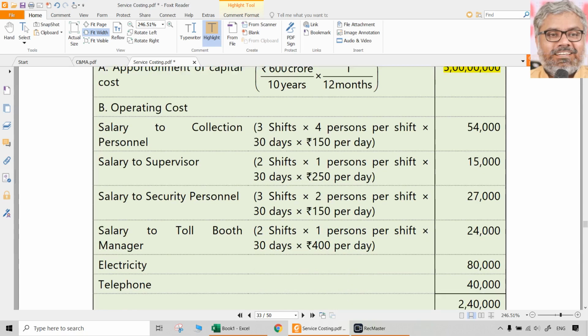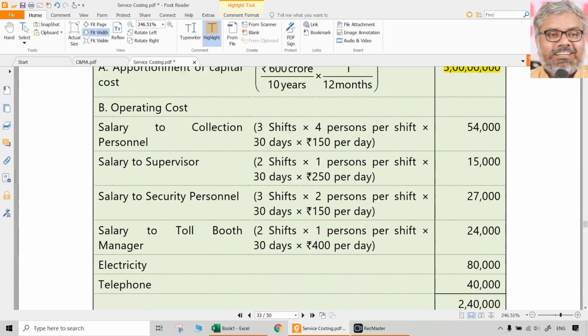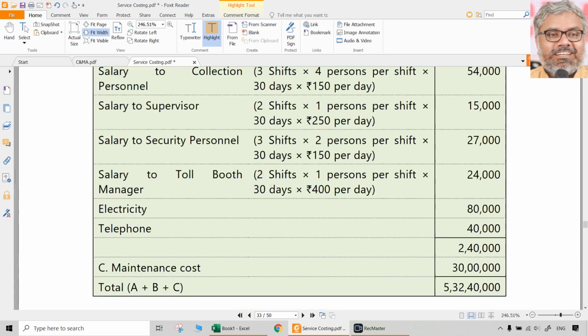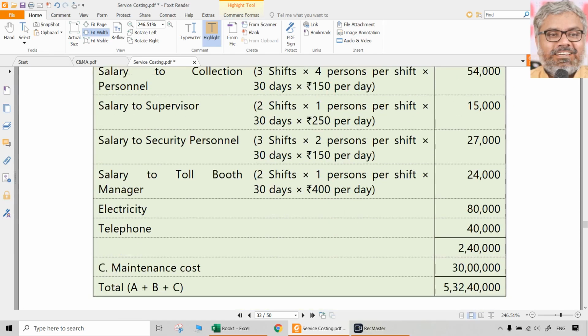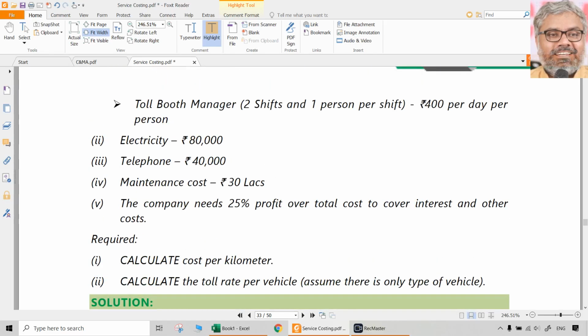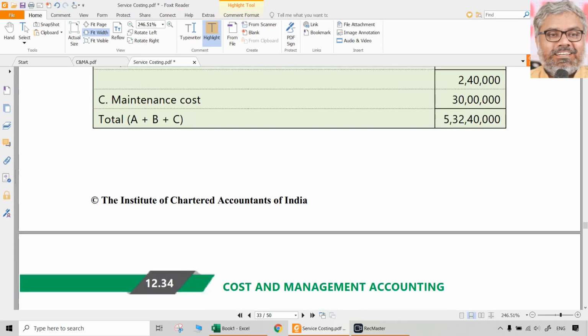Then operating cost, salary to the collection people, all multiplication. 3 shifts, 4 persons per shift, like that 30 days, because we are looking at April, 150 per day. What is there in this? Multiply, all these things. Salary to supervisor also, salary to security personnel also, toll booth also. Just multiplying whatever the data that is given. And then he has given the electricity charges 80,000, telephone charges 40,000. And maintenance cost is 30 lakhs, add that also. All these things if we add, total cost is 5 crores 32 lakhs 40,000.